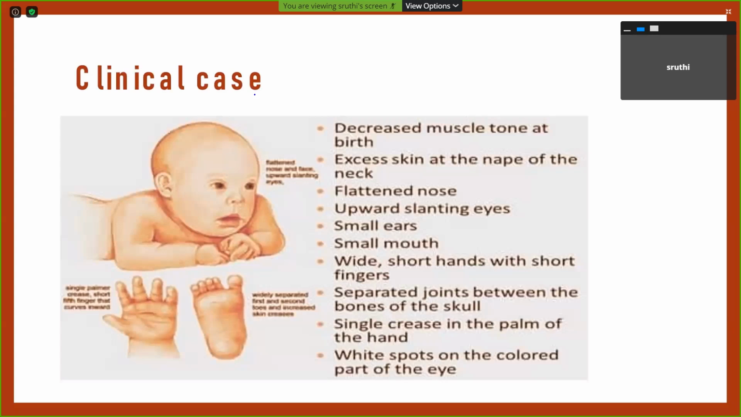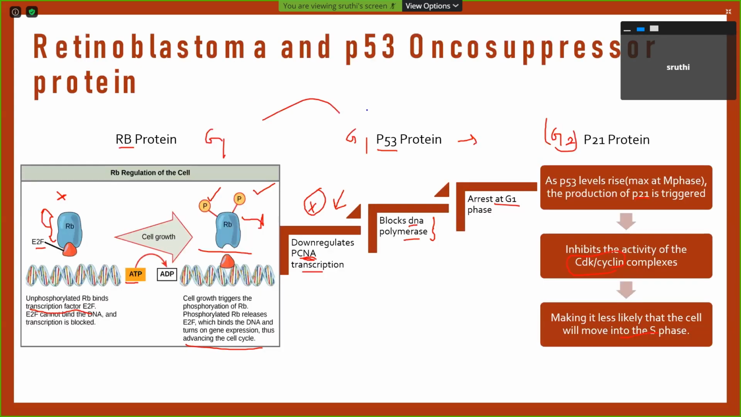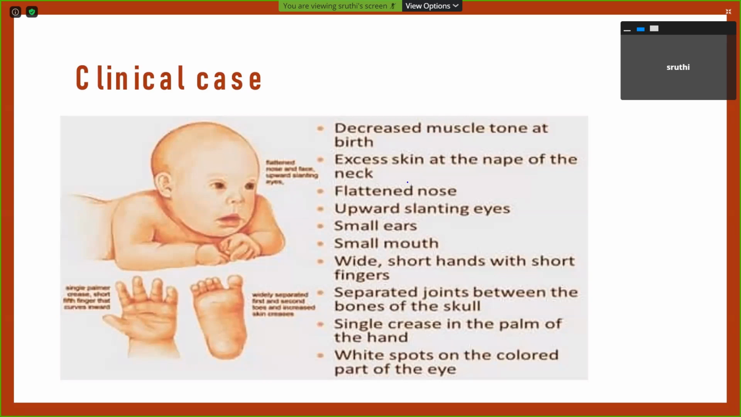The last topic is a clinical case. Can anyone tell me which case I'm talking about? This is a chromosomal anomaly, a syndrome characterized by decreased muscle tone, excess skin at the nape of the neck, flattened nose, then a single crease, Simian crease. Can anyone tell me what it is? Down syndrome. Correct. So this is the case of Down syndrome, the most common chromosomal anomaly, which is an autosomal chromosomal anomaly.